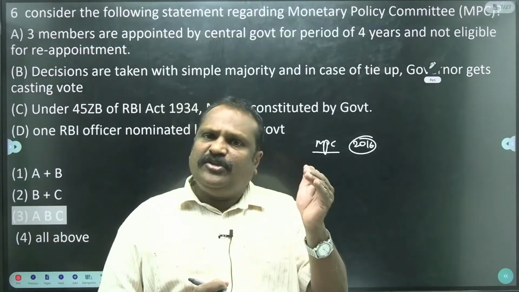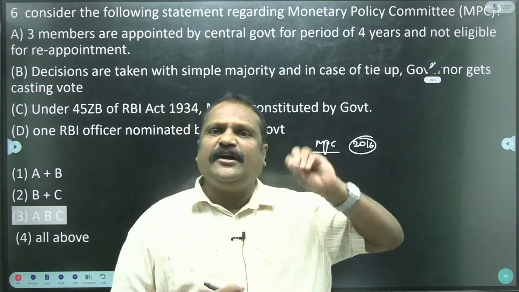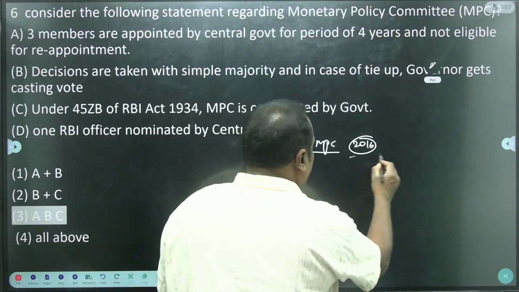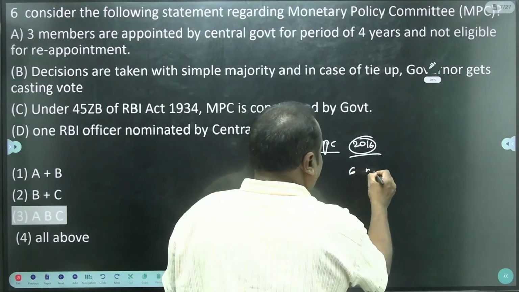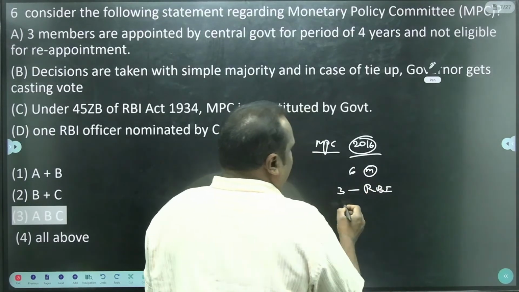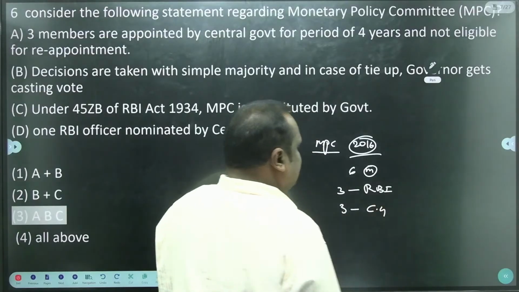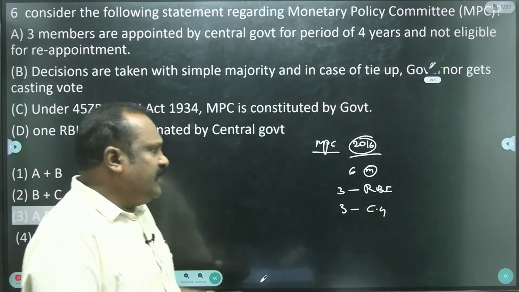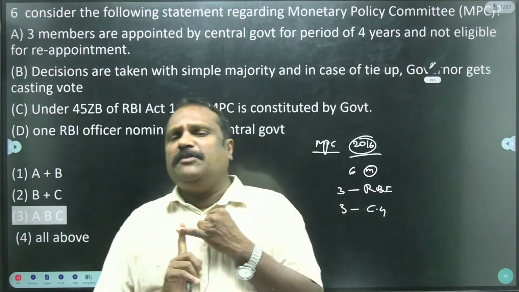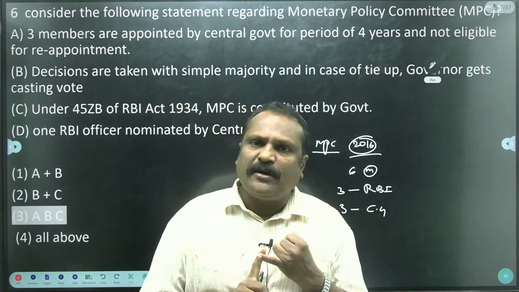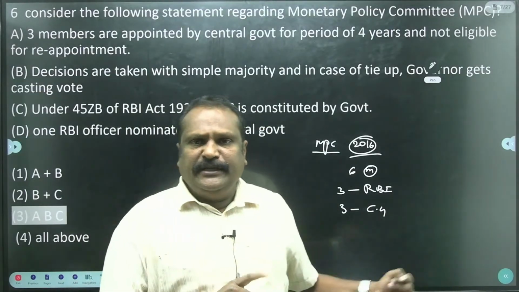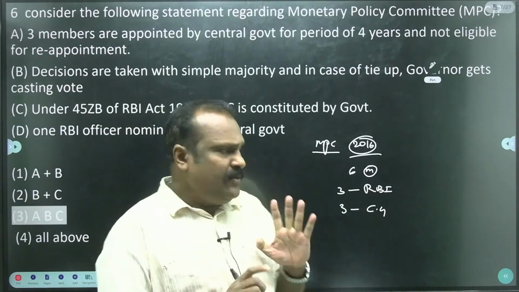That's why, to reduce the powers of the RBI, the MPC is constituted by the central government. The MPC came into existence in 2016 and it has 6 members: 3 members from the RBI and 3 members from the central government. The RBI governor automatically will be the chairman of the MPC, and a deputy governor will be in charge of the MPC.